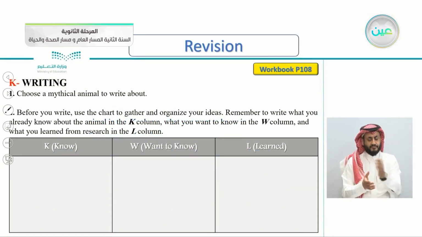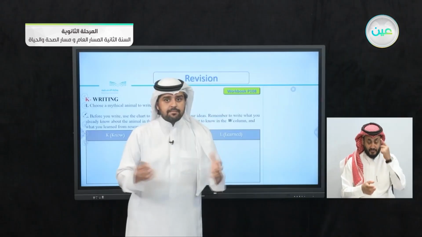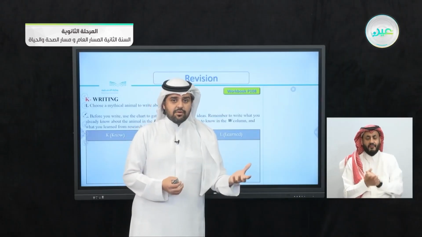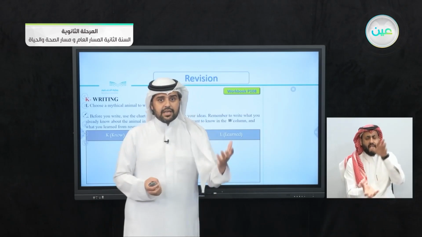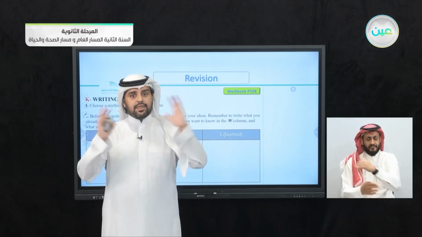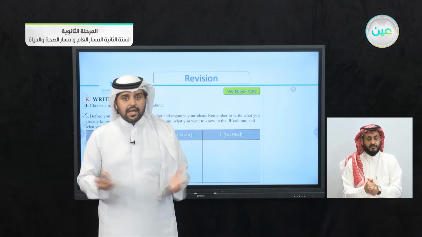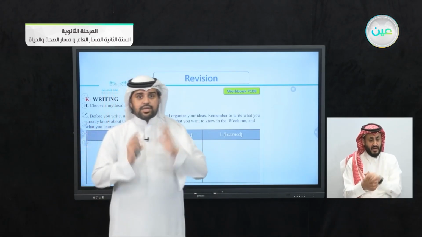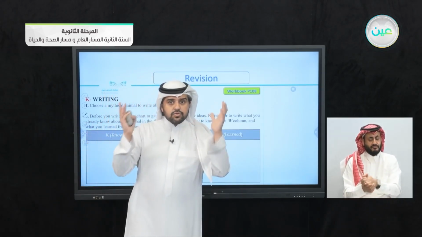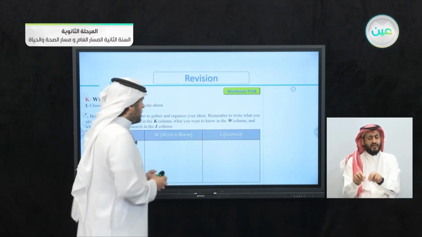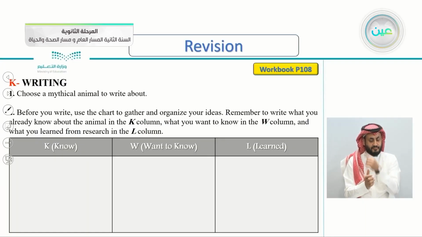Going to exercise K here, writing. From the name itself, you'll be writing here. Page 108. Choose a mythical animal to write about. If you remember mythical animals, like the Loch Ness monster, or the Hydra, the dragon, the Sphinx, or Bigfoot, or any other mythical creature or mythical animal. So choose any mythical animal or mythical creature to write about.